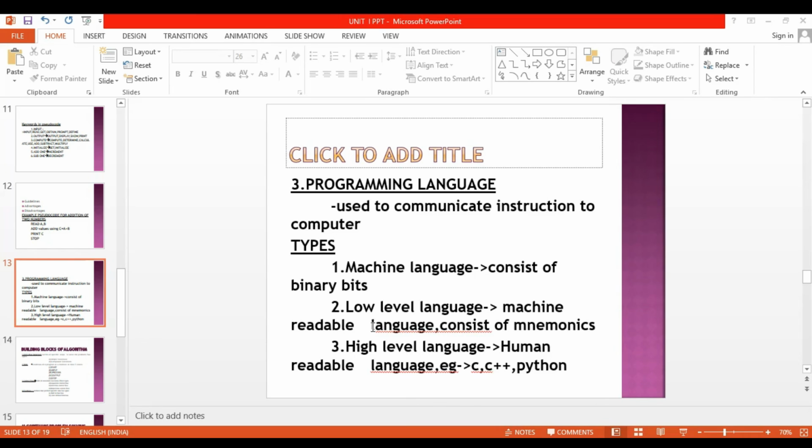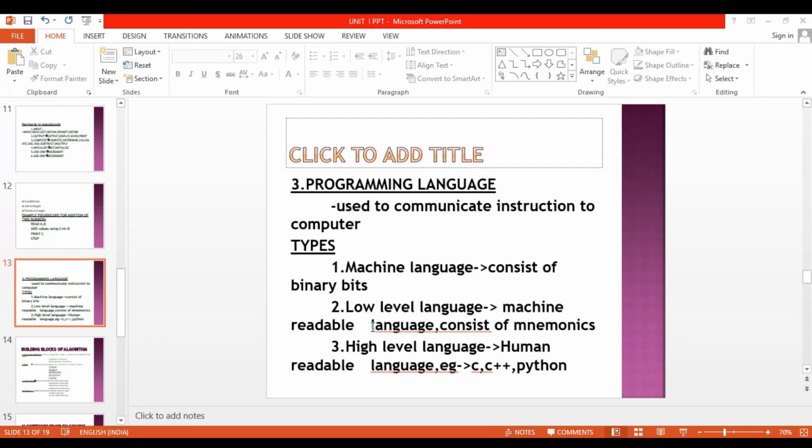There are also some drawbacks, because it is difficult to remember the mnemonics. Here we are using many keywords, so it is difficult to remember. If we forget the mnemonics, we cannot continue the particular program. Okay, this is a low level language.